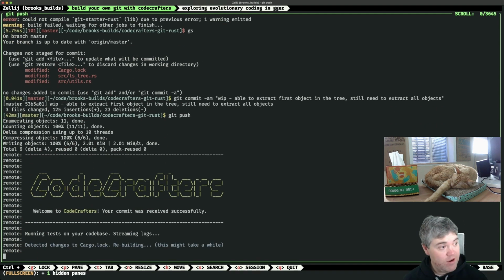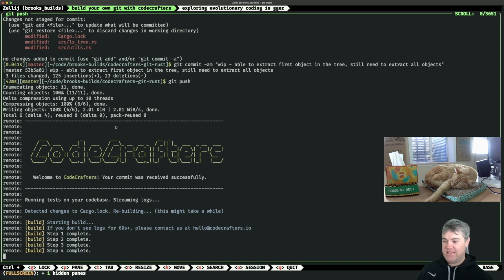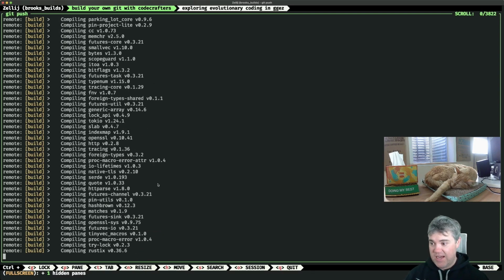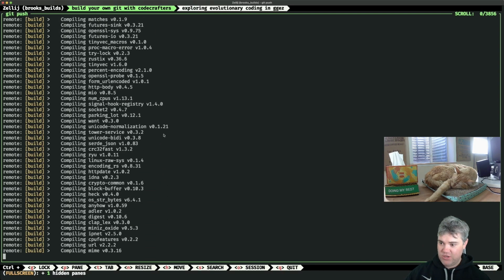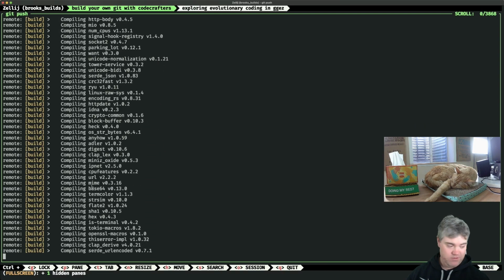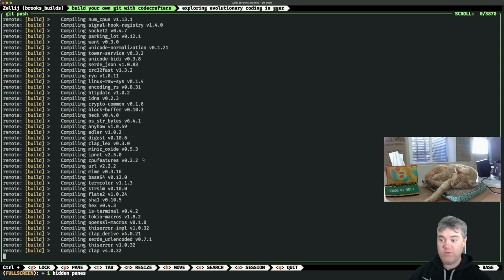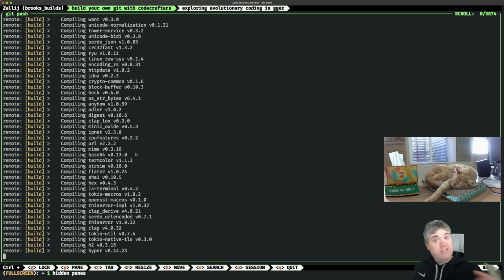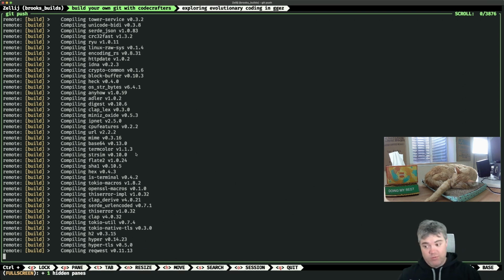If you're new to Codecrafters, this is what they do. Basically, you push up to their custom Git. They then build everything. It looks like we changed stuff, so they have to rebuild and recompile things. But then they run their tests against our stuff, which is pretty cool.